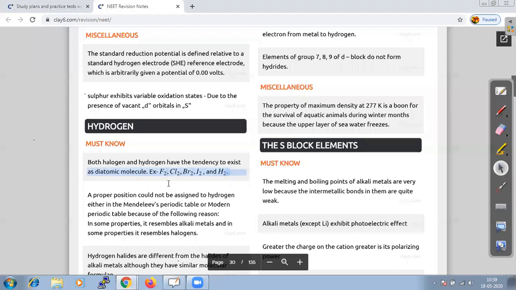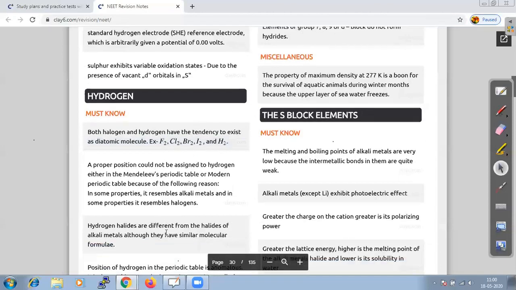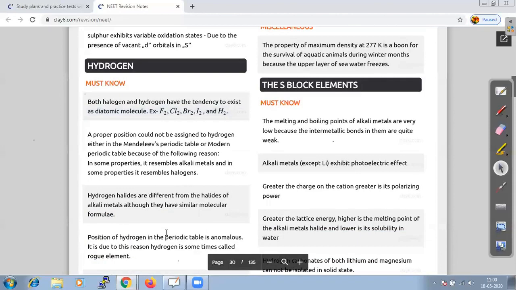But when we talk about the position of hydrogen in the periodic table, for example Mendeleev's periodic table or the modern periodic table, because of some of its properties hydrogen resembles alkali metals, and in some properties it resembles halogens, so they are unable to assign a proper position to hydrogen. Hydrogen halides are basically different from the halides of alkali metals, though they have similar molecular formulae.